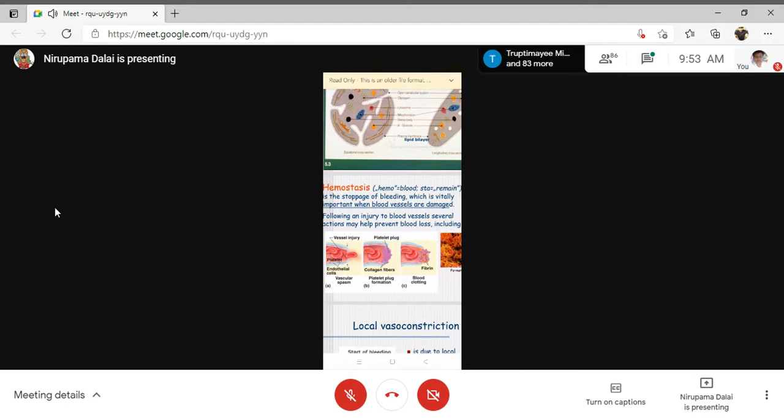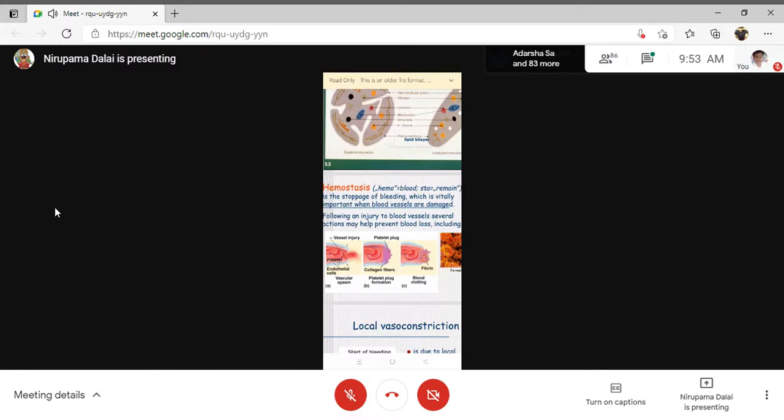Now arachidonic acid, in the presence of the enzyme cyclooxygenase, will form PGH2, also known as cyclic endoperoxide. In the presence of cyclooxygenase, cyclic endoperoxide will be formed.